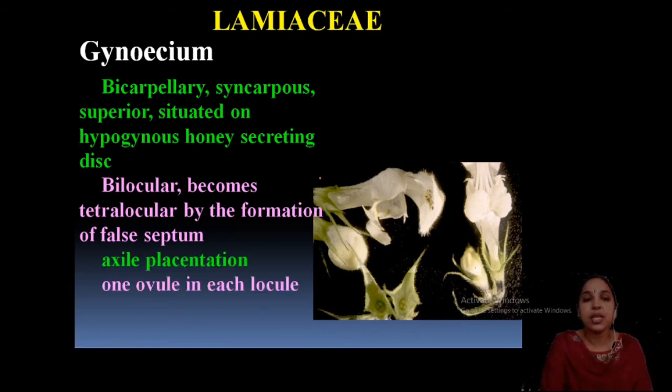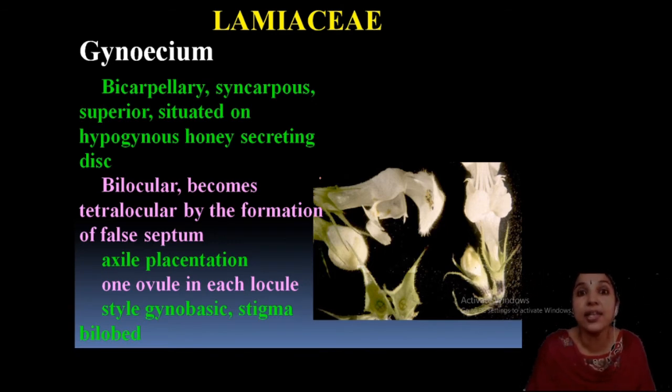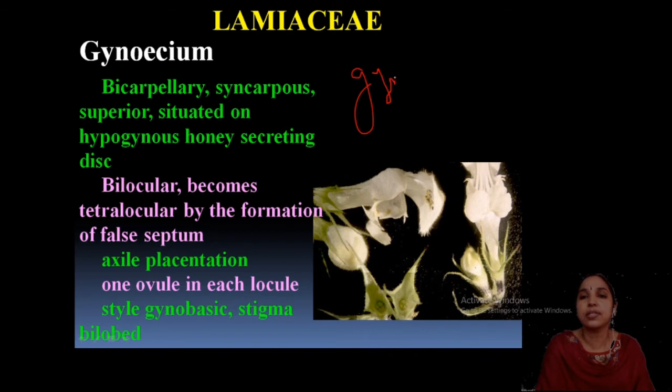Now, another point is axile placentation, one ovule in each locule. And another point is that the style is gynobasic. That is also a typical point. I can write here in some ink color, that is not showing. Gynobasic.